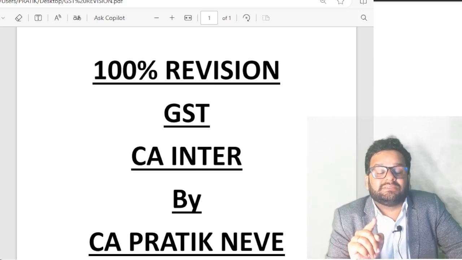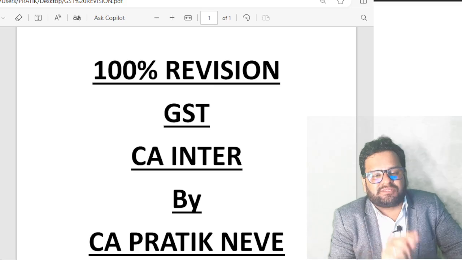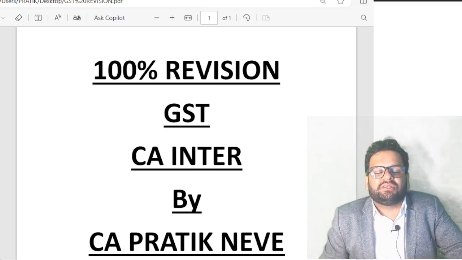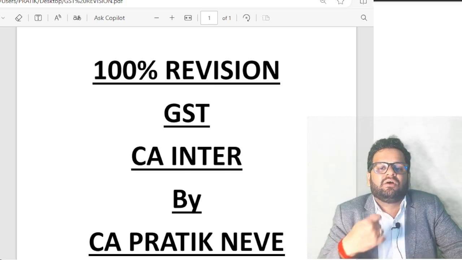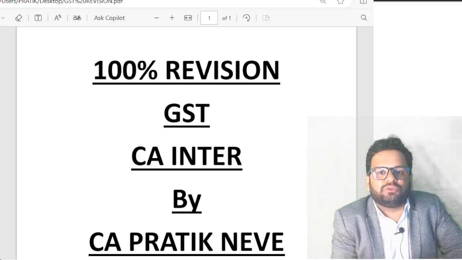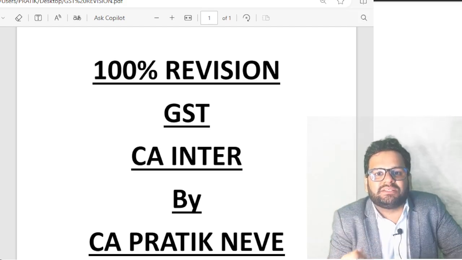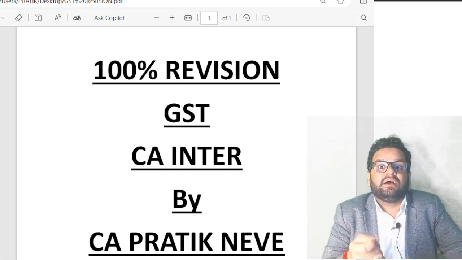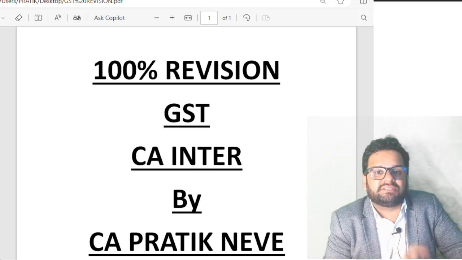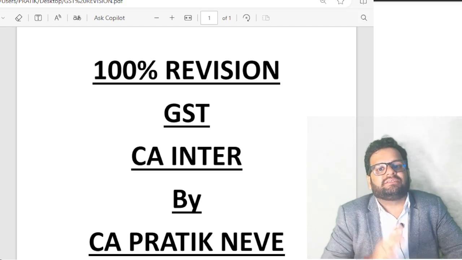Then composition scheme will lapse. When will it lapse during a financial year? It will lapse when aggregate turnover exceeds 1.5 crores / rupees 75 lakhs / rupees 50 lakhs, as the case may be. And those who have opted for composition scheme cannot avail ITC.